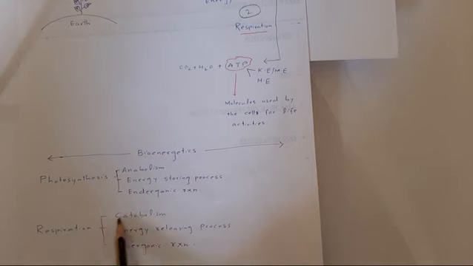While respiration, on the other hand, is a catabolic process, a breaking process, in which organic food molecules are broken down and energy is released. So it is an energy releasing process, and an exergonic reaction means an energy releasing process. So this is all about bioenergetics.